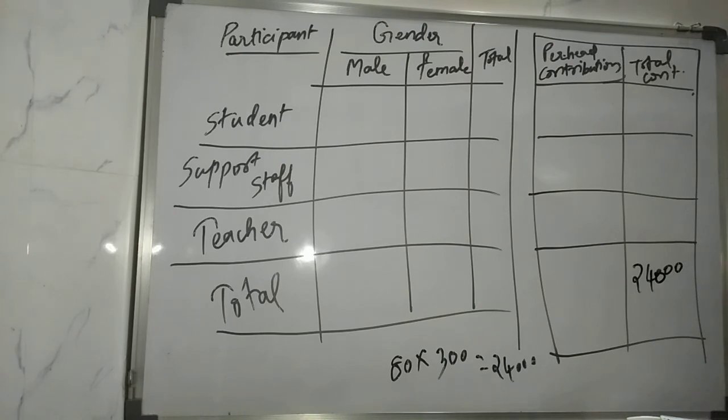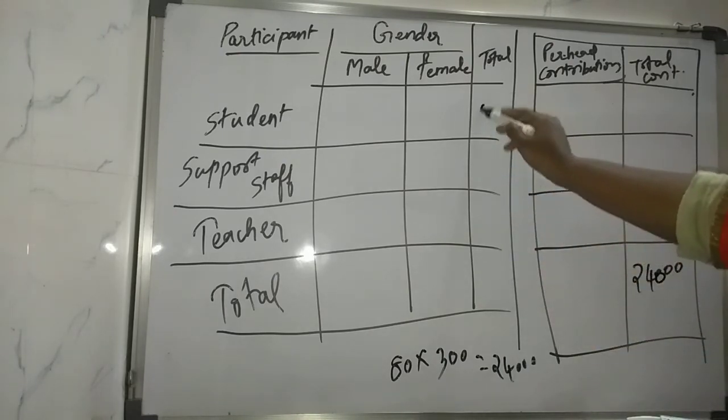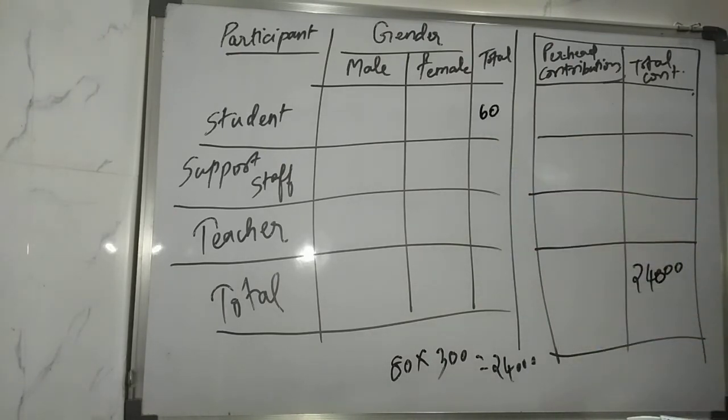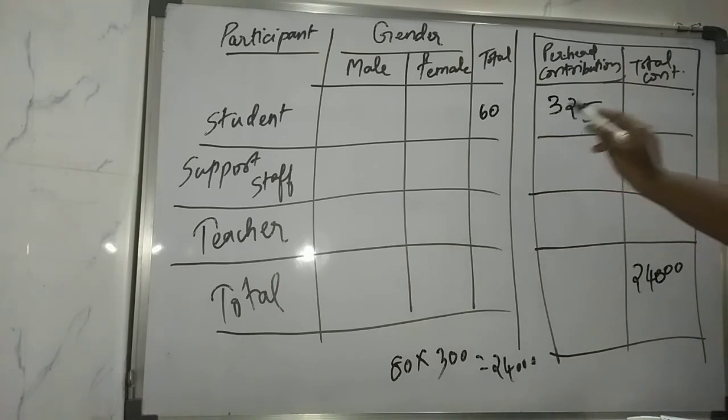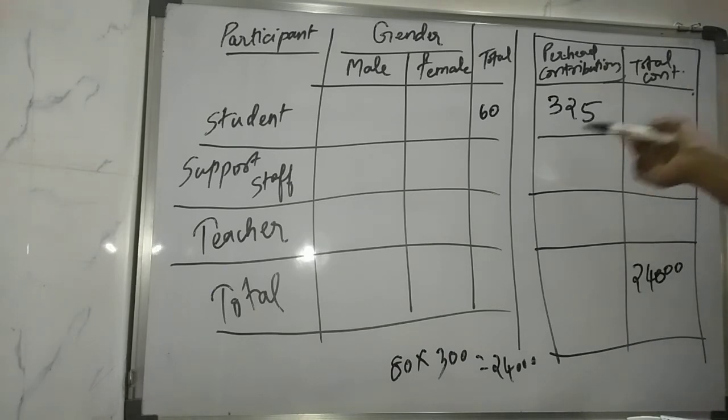Now there were 60 students. So write it over here. The total of the students is 60 and each of them contributed 325. So per head contribution would be 325. So there are a total of 60 students, each contributed this much. So how much is the total contribution? 60 multiplied by 325 is 19,500. Like this you have to fill the data.